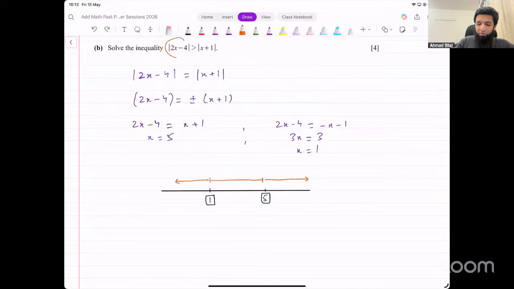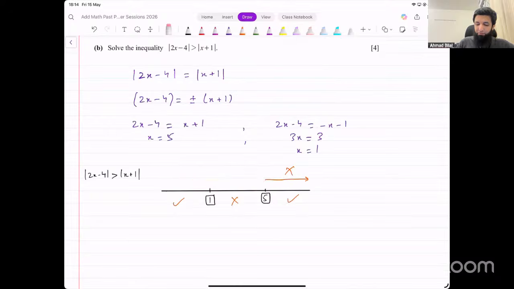When you have modulus on both sides, like in this case, we can only get one of two cases. One possible case is that the middle region is correct and the side regions are incorrect. Another possible case is that the middle region is incorrect and the side regions are correct. So basically the same cases that you get for a quadratic inequality. All you have to do is check the middle region, and that will be sufficient.